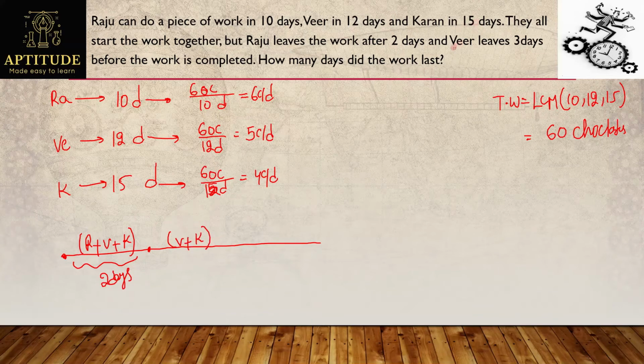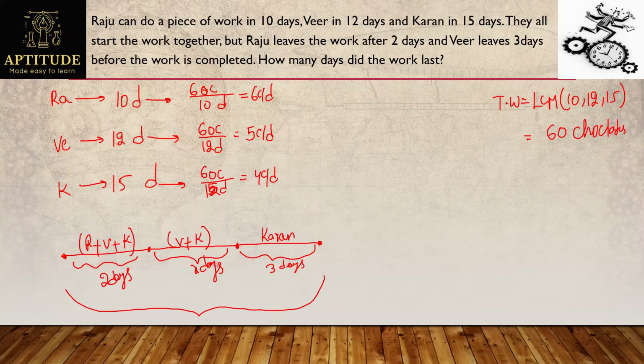And one more condition is given: Veer leaves 3 days before the work is completed. So if this is the work completion time, 3 days before that Veer left. So for the last 3 days only Karan will be working. So what we need to find out here is the total time required. For that we need to find how many days Veer and Karan work together. Let us assume it as X days.